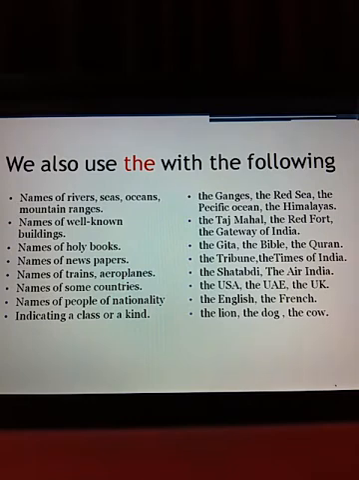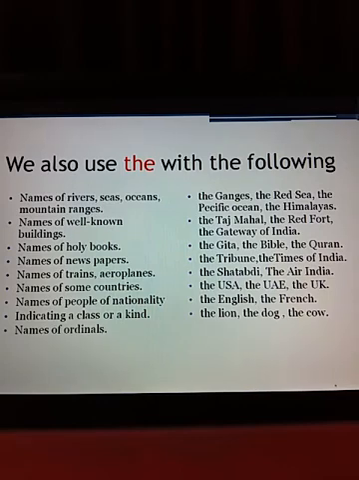When we are saying that the dog is a faithful animal, it means the dog, all the dogs are faithful. The cow is a useful animal. All the cows are useful, not a single cow. The lion is called the king of jungle. It means all the lions are called the king of jungle, not only one.